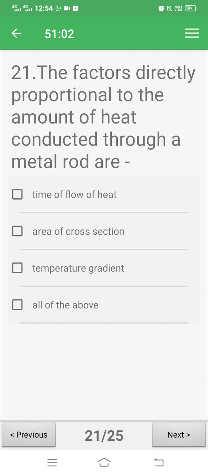Question 21, the factors directly proportional to the amount of heat conducted through a metal rod are: time of flow of heat, area of cross section, temperature gradient, all of the above. Here correct answer is D, all of the above. Factors directly proportional to the amount of heat conducted through the metal rod.